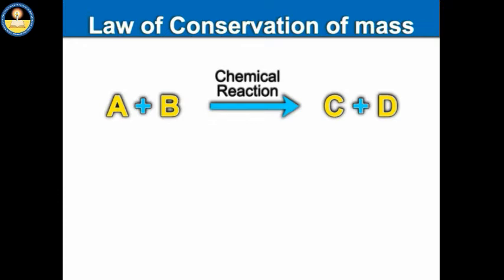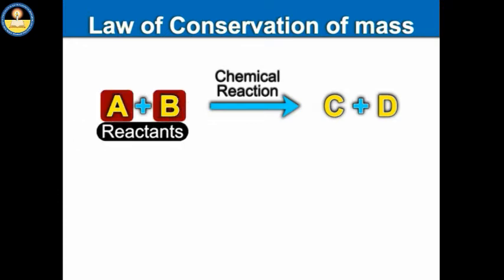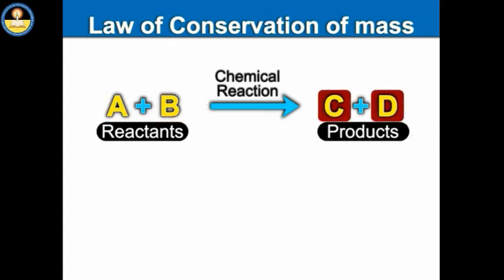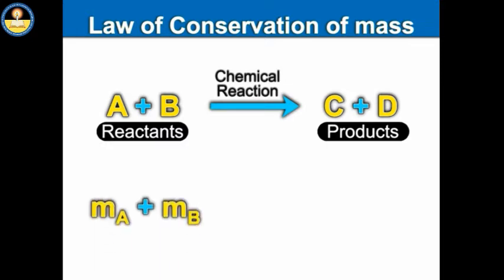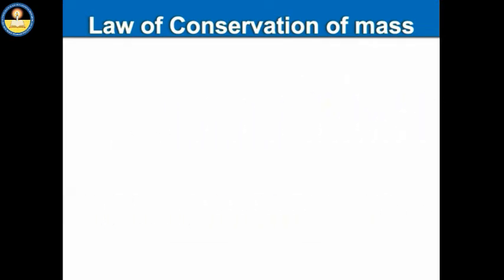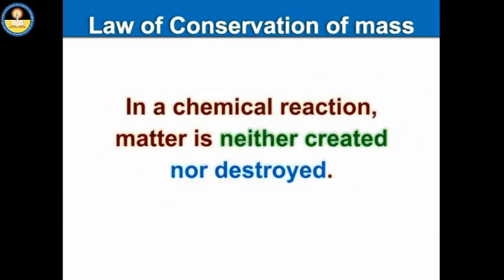If in a reaction, reactant A combines with reactant B to form products C and D, we express it mathematically as, that is, total mass on the left-hand side, that is the reactants, is equal to total mass on the right-hand side, that is the products. In other words, we can say that in a chemical reaction, matter is neither created nor destroyed.